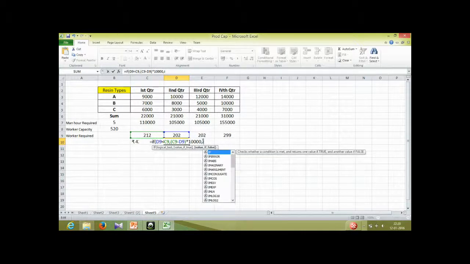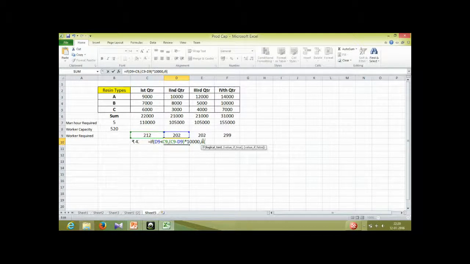Or else, if this is equal to this, then no cost will be there, we will have just 0 cost.